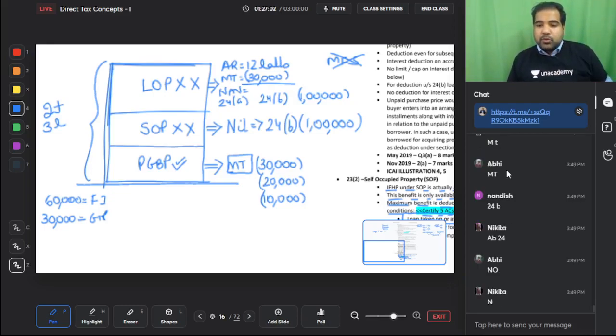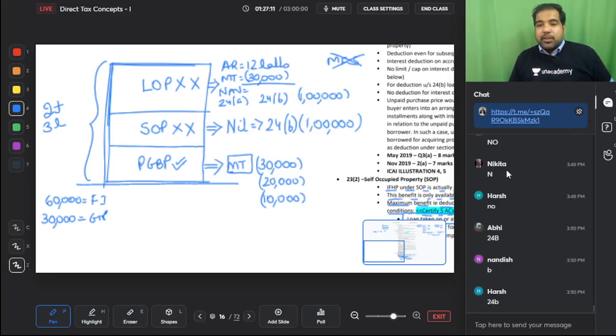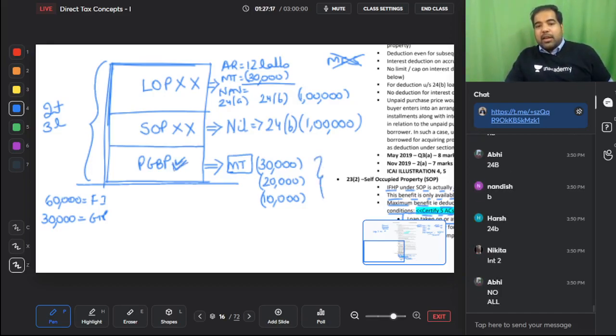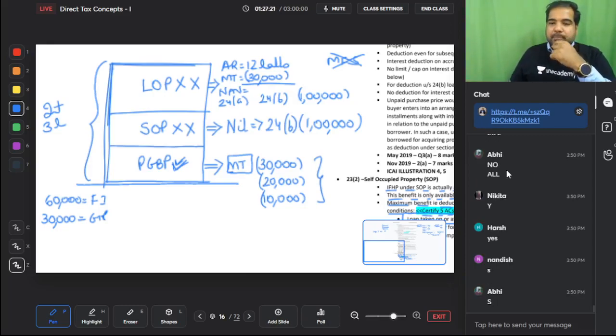No, don't get confused. In SOP, what is the only deduction you can minus, guys? 24B. What if they give you 15,000 of other things? Ignore them. And if you're using a business premise which is your own, can I minus everything as long as it has a link to the business? Yes, you can minus everything.